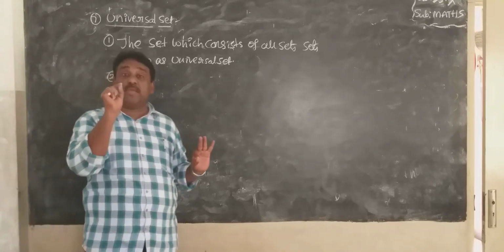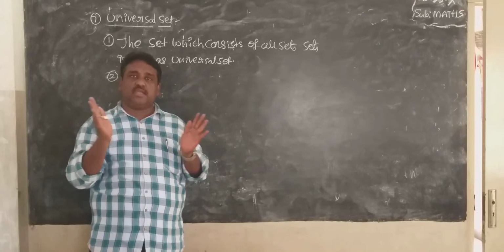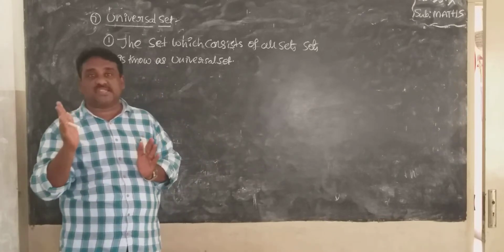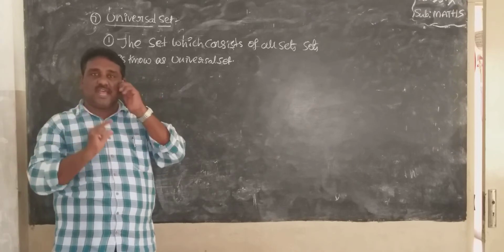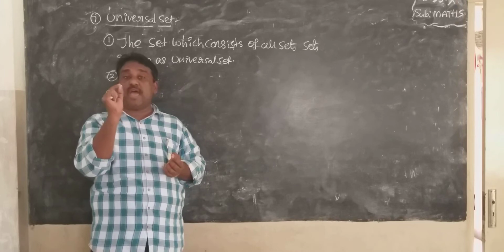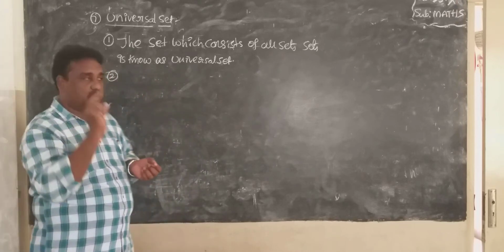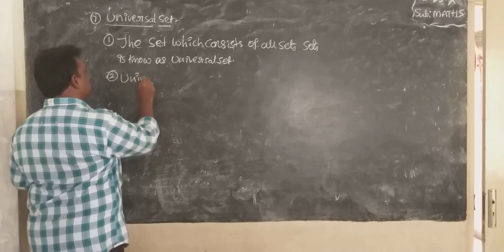Remember, there is no bigger one than the universal set. Take any set, it is a subset of the universal set. The universal set is the bigger one, just like real numbers. So there is no bigger one than the universal set, just like the universe.